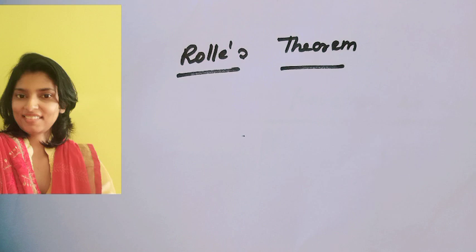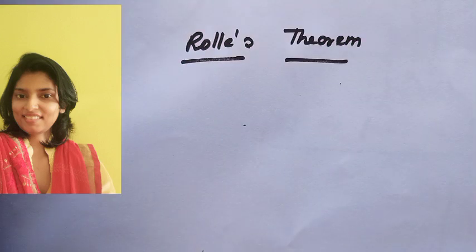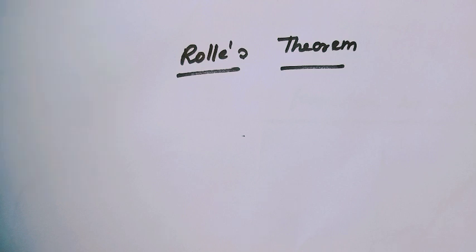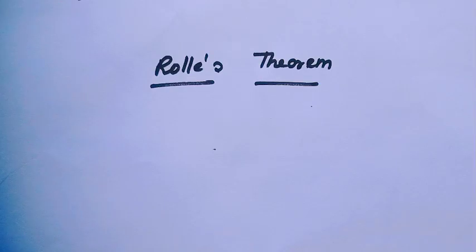In my earlier video, I had discussed the mean value theorem, and today I will talk about Rolle's theorem. Actually, Rolle's theorem is a special case of the mean value theorem, and this theorem was discovered by the French mathematician Rolle. But at first I recommend you please see my earlier video, then today's video will be so easy. The statement of Rolle's theorem is